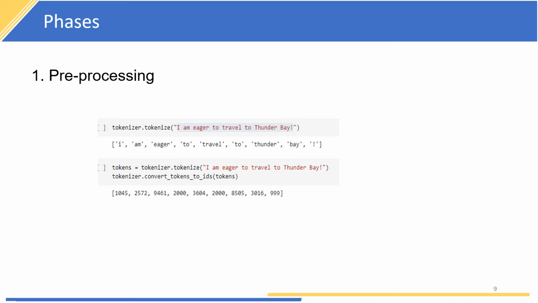So the various phases involved in this project are as follows. The first one is pre-processing. To employ the pre-trained BERT model, we first need to transform the input data into the acceptable format.